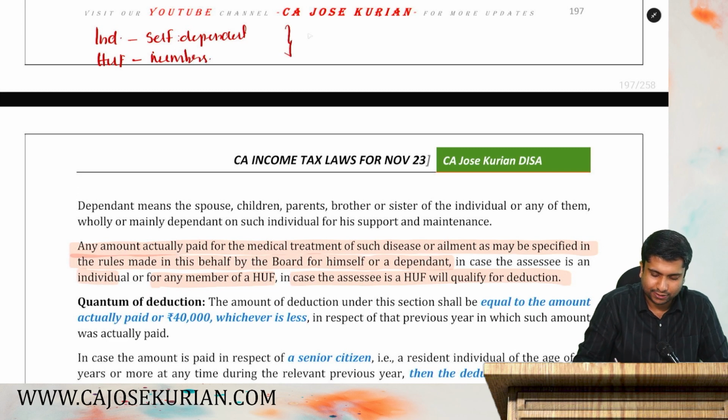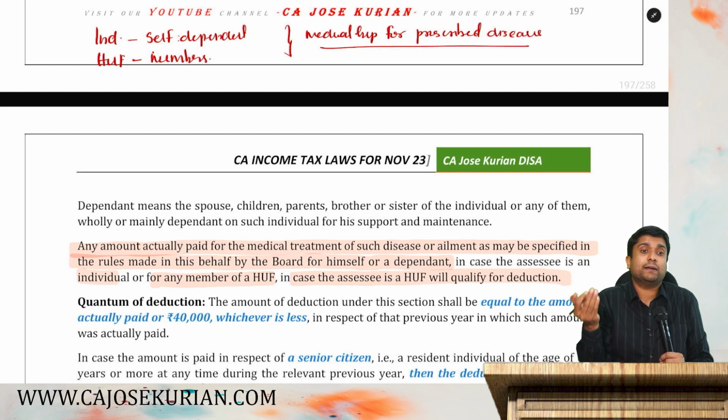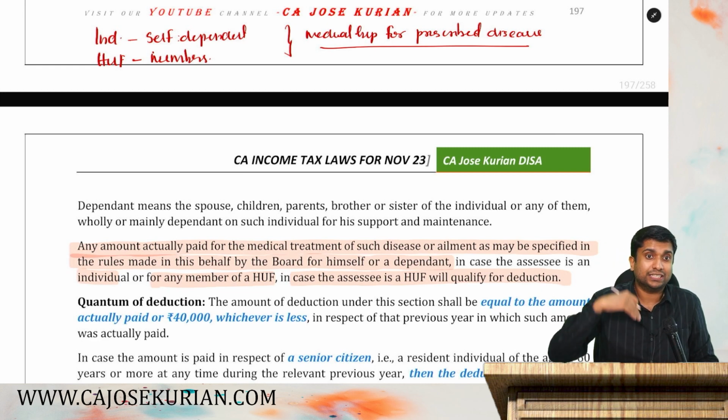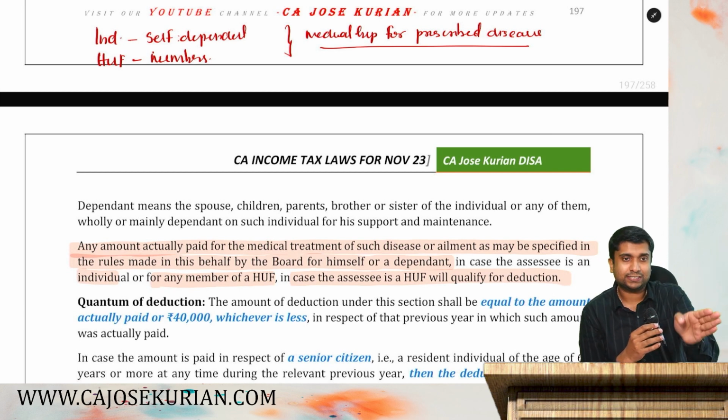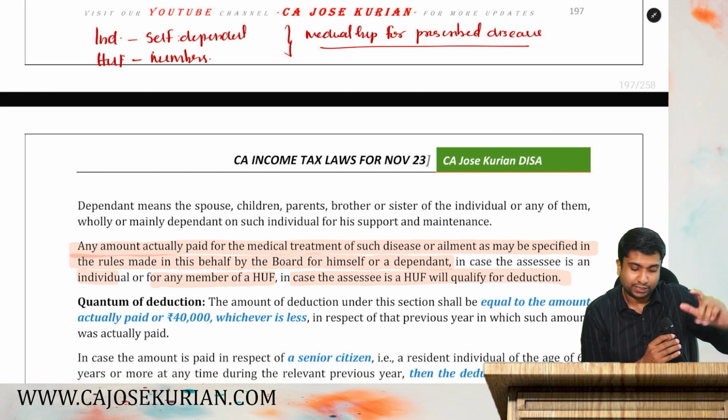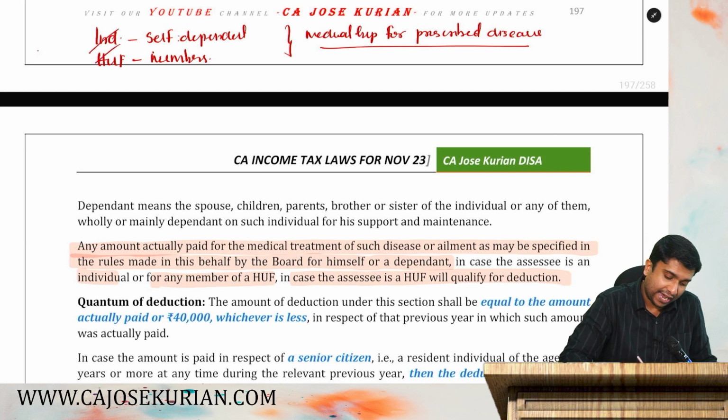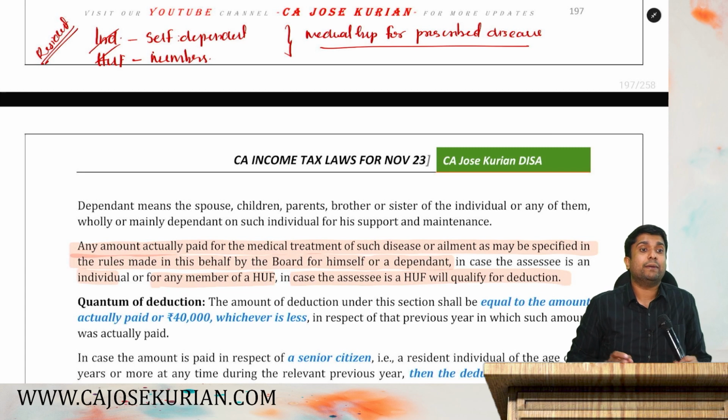What medical expenses? Medical expenses for prescribed diseases. What are the prescribed diseases? That we don't have to study. Because in the income tax, the Central Board of Direct Taxes has prescribed certain diseases like cancer, tumor, etc. So for those diseases, if you have incurred any medical expenditure, being an individual or HUF and resident in India, you should be an Indian resident, then you can claim a deduction under which section?